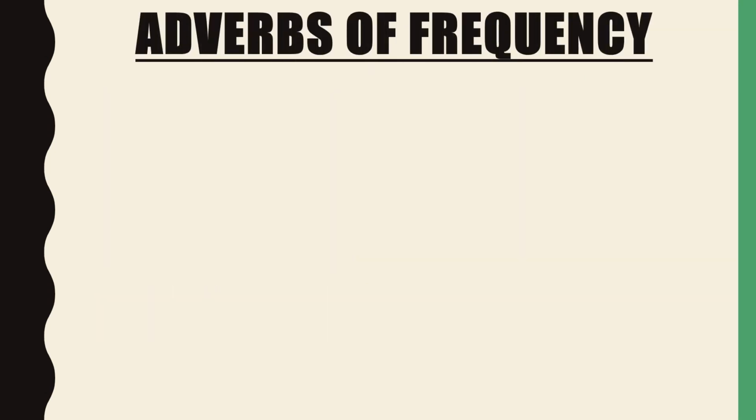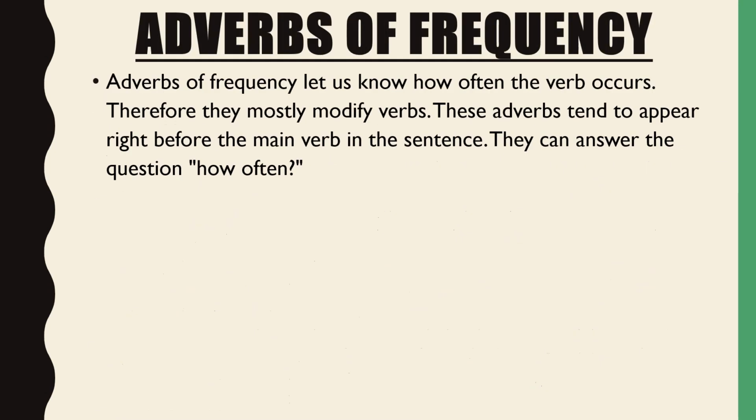So here is the last one, that is the adverb of frequency. So what do we understand by adverb of frequency? Adverbs of frequency let us know how often the verb occurs. Therefore, they mostly modify verbs.